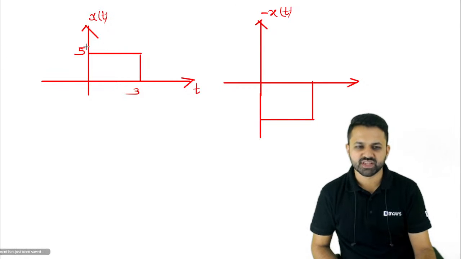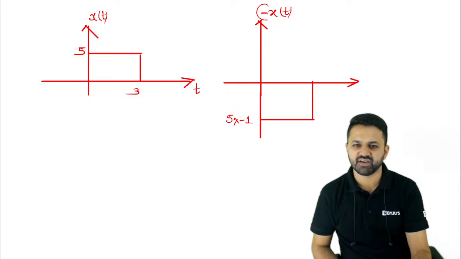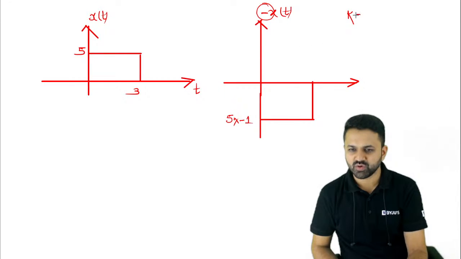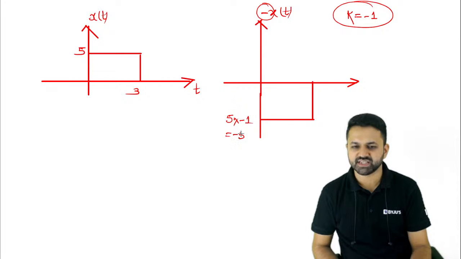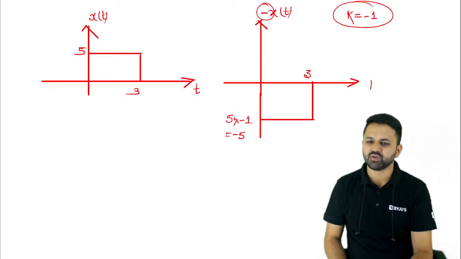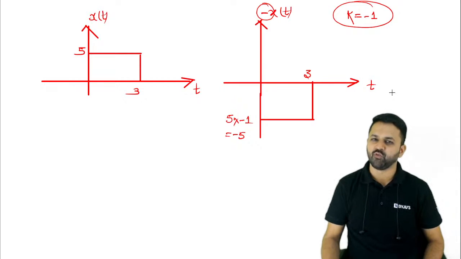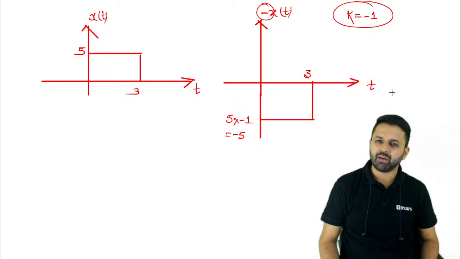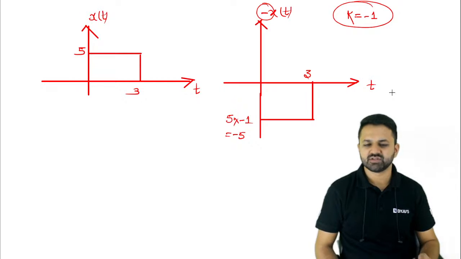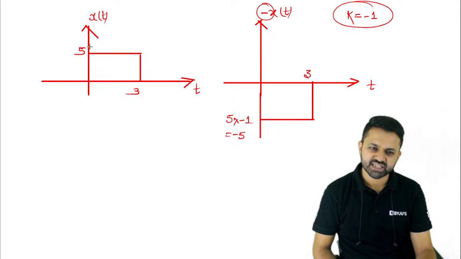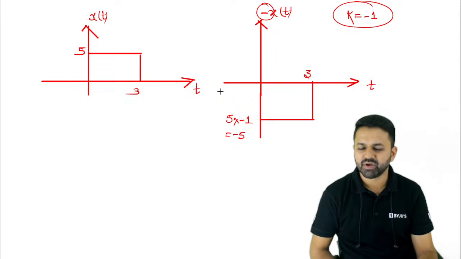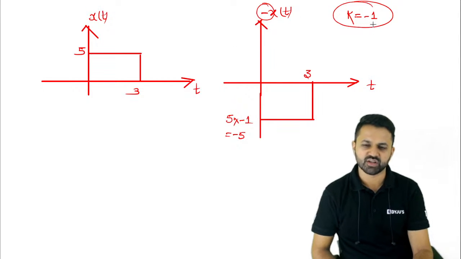So the amplitude, this 5, is now 5 into minus 1. You have multiplied with the minus 1, so here your amplification factor is minus 1. So the result is minus 5. Width is not going to change. In any type of amplitude scaling, whether you perform the amplitude folding or the amplitude scaling, the width is not going to change. You have to just change the magnitude of the signal according to your amplification factor, according to the value of k.